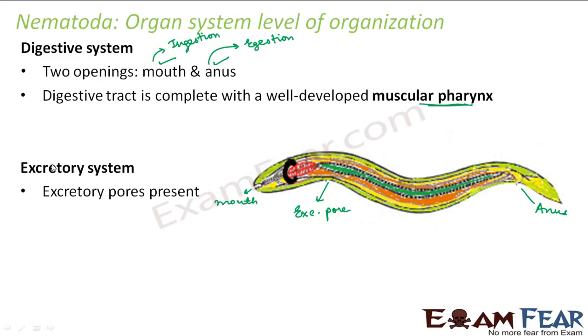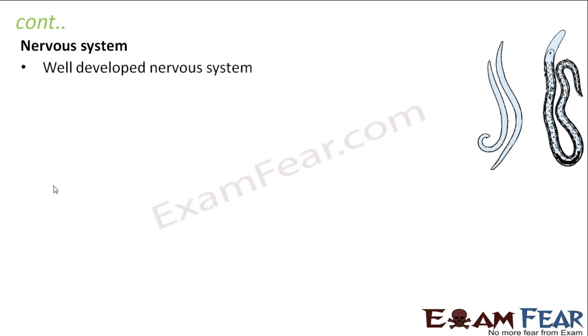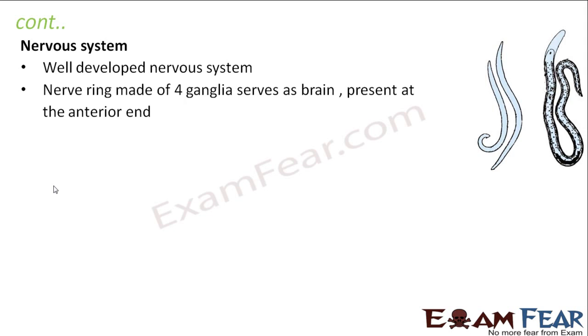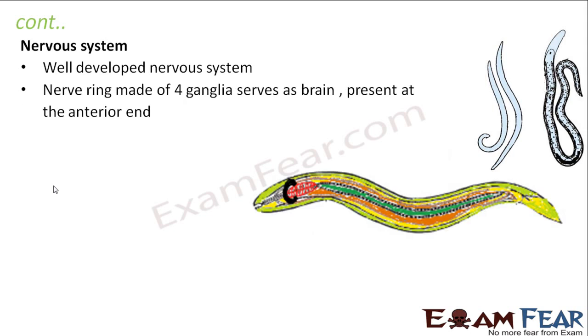So excretory pores actually help in excretion. Next is the nervous system. So let us see how the nervous system looks like. Here also they have a better developed nervous system. They have a nerve ring which is made of 4 ganglia which serves as brain. Ganglia is nothing but a simple form of brain which is present at the anterior end.